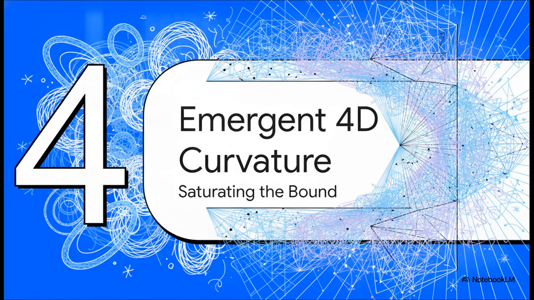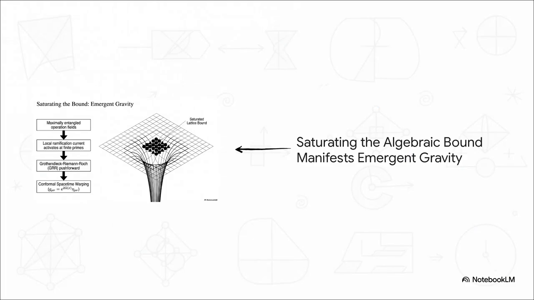This brings us to Section 4, emergent 4D Ricci curvature. What happens when we push this to the limit? When these interacting fields push those absolute arithmetic limits we just talked about, it fundamentally warps reality. Maximally entangled operations activate local ramification currents at the finite primes. And through the Grothendieck-Riemann-Roch push-forward, which is a mouthful, I know, this internal arithmetic stress maps directly onto the macroscopic metric tensor. It conformally warps the 4D spacetime base space into exactly what we experience as a gravity well.